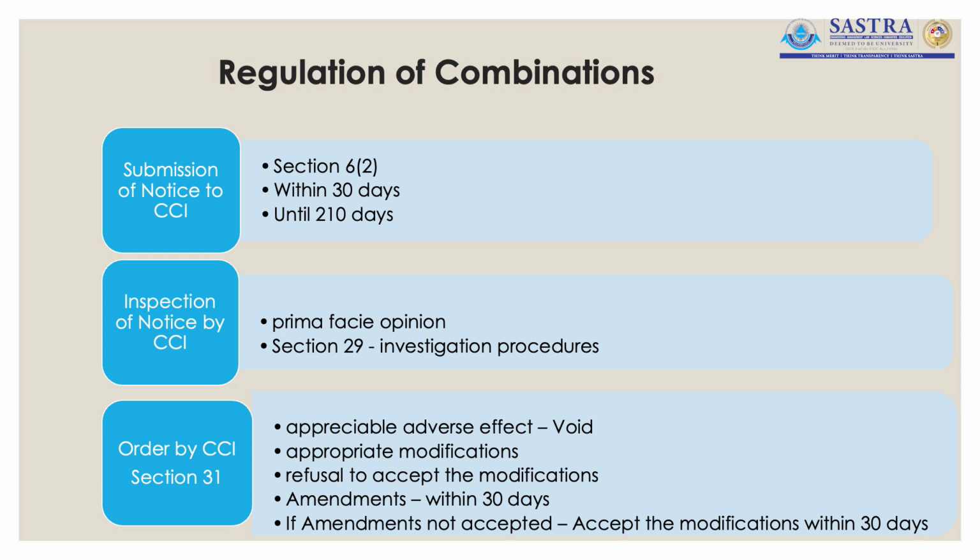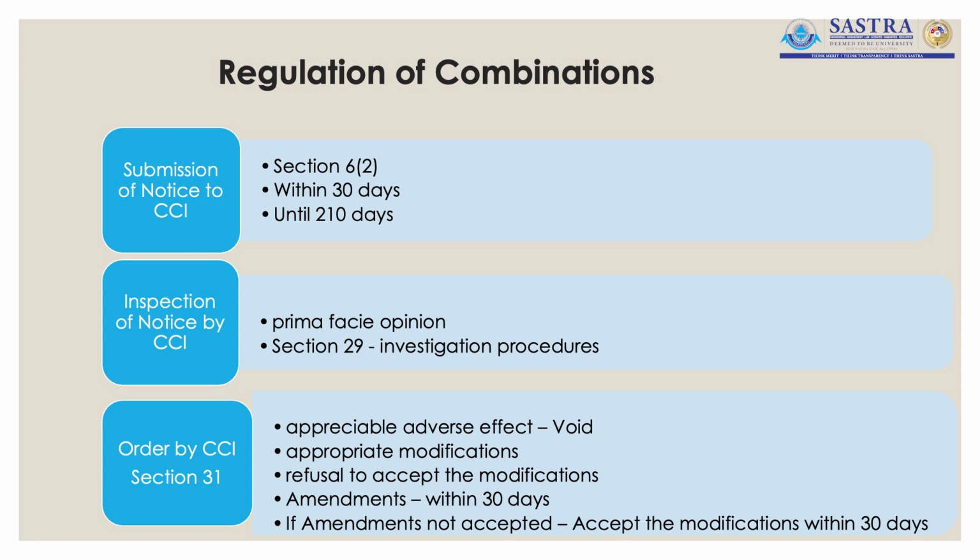Whenever the companies fall above the threshold level that has been fixed by the Competition Commission of India in terms of assets as well as in terms of turnover, they have to file the notice as per the prescribed format along with the prescribed fee to the Competition Commission of India for their approval.